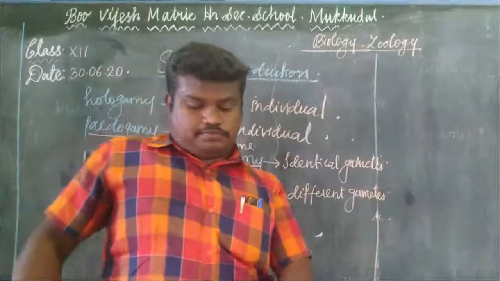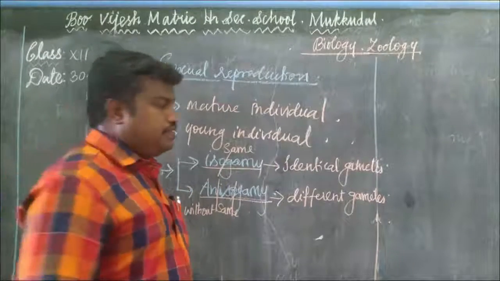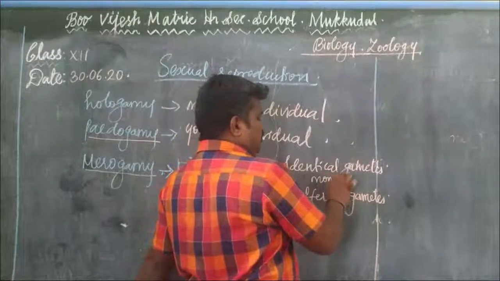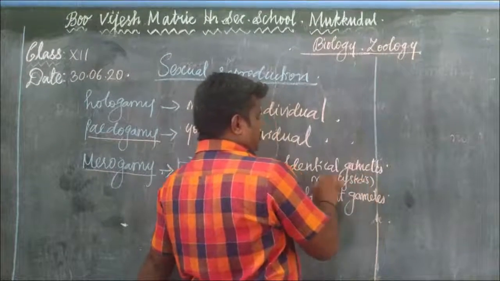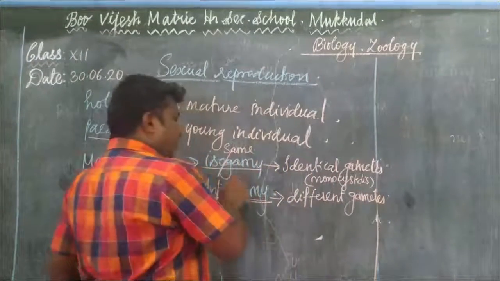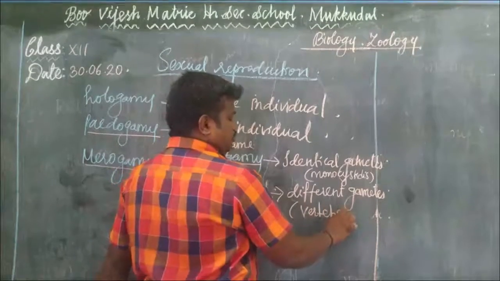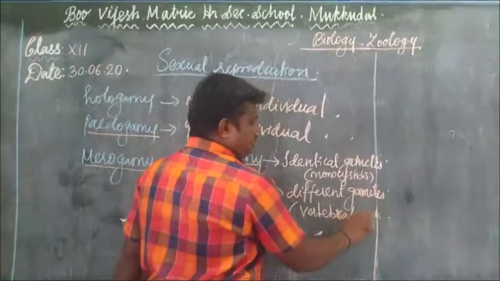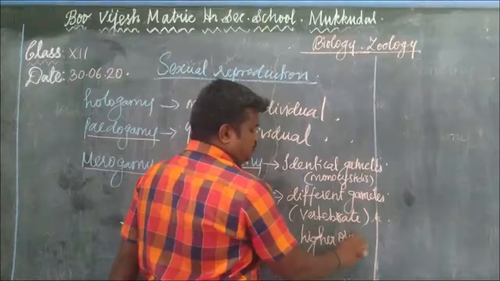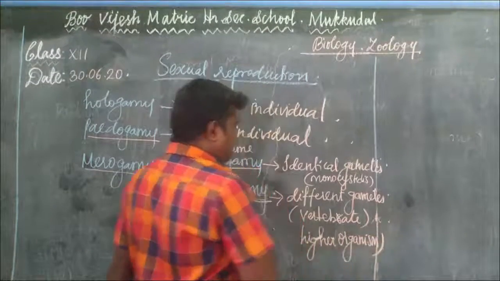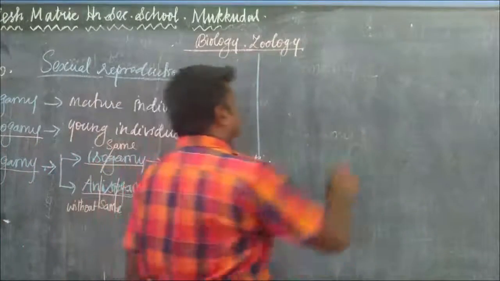Then, for example, isogamy. Here the example is monocystis. Monocystis is an example for isogamy. Here are vertebrates. All vertebrates are higher organisms. Higher organisms are an example for the anisogamy.